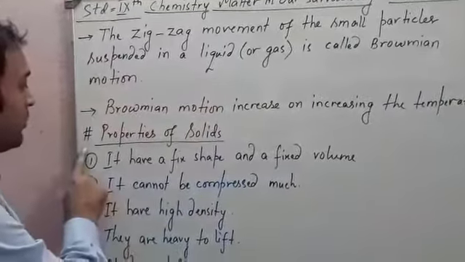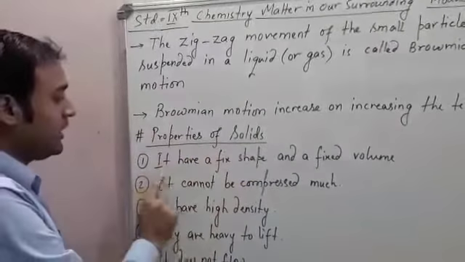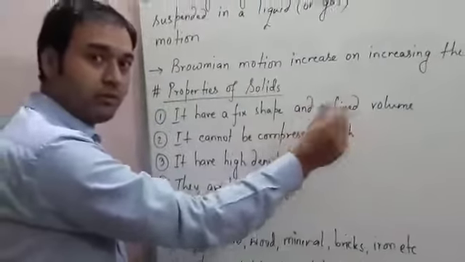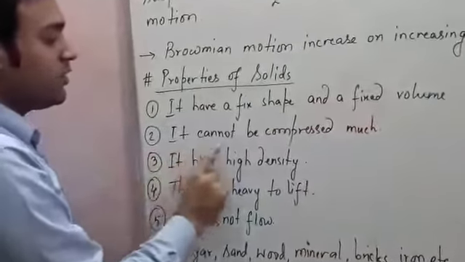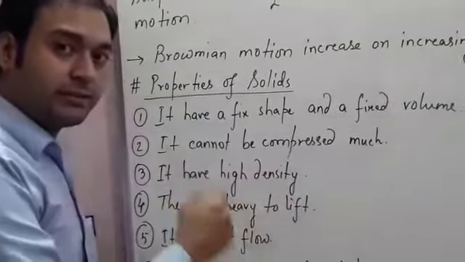Next, the properties of solids. First, it has a fixed shape and fixed volume. Its shape and volume are fixed. It cannot be compressed much. Next, it has high density. Their density is very high.